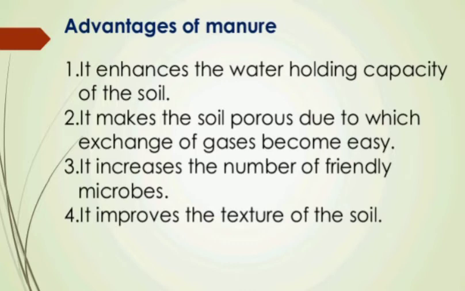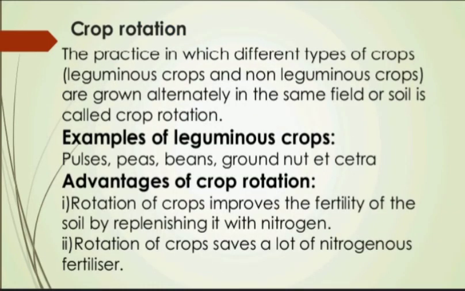Now students, except use of manure, there is some other method of replenishing the soil with nutrients. And the method is crop rotation. Now we will discuss about crop rotation. What is crop rotation? The practice in which different types of crops like leguminous crop and non-leguminous crops are grown alternately in the same field or soil is called crop rotation.